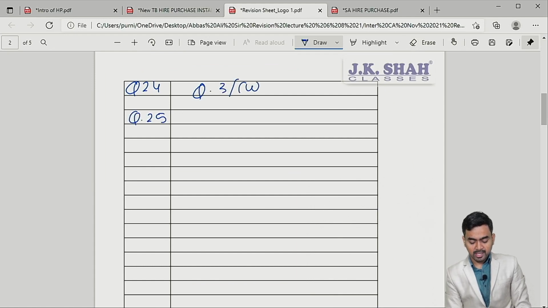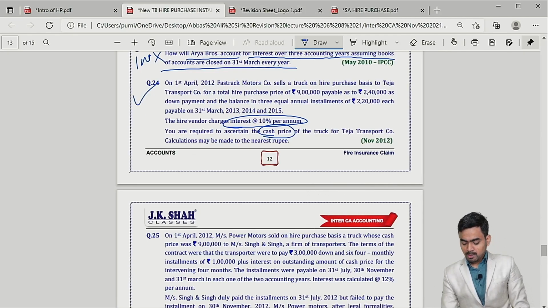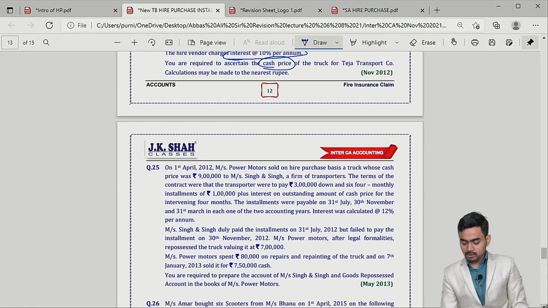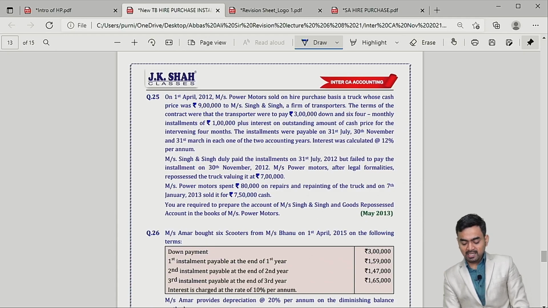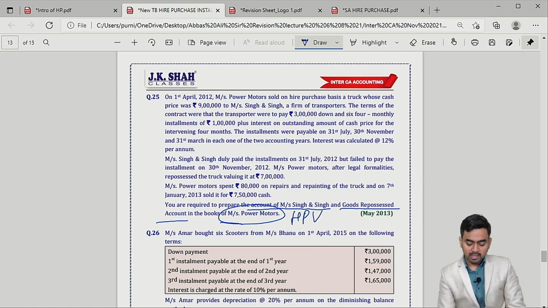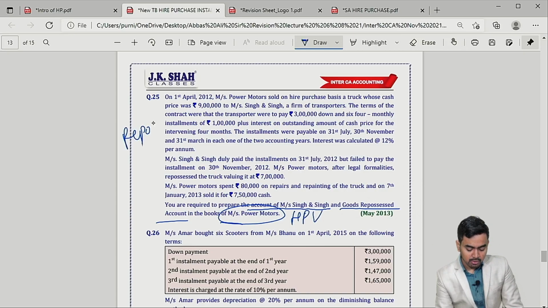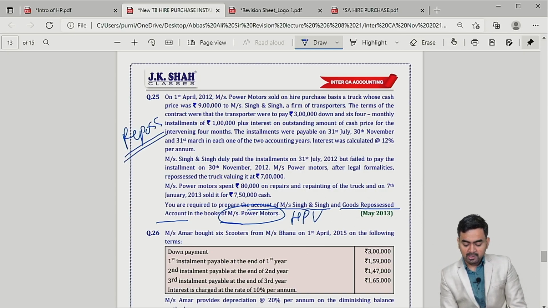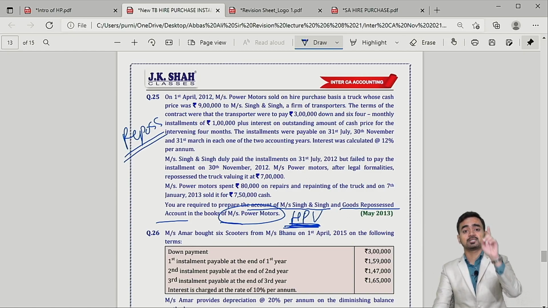Then question 25. On the screen, please check question number 25. What they are asking at the end: prepare the account of Messrs. Singh and Singh goods repossessed account in Power Motor. Power Motor is HP vendor in this case. Children, here the repossession concept is there, and in repossession they are asking to do accounting in the books of HP vendor.